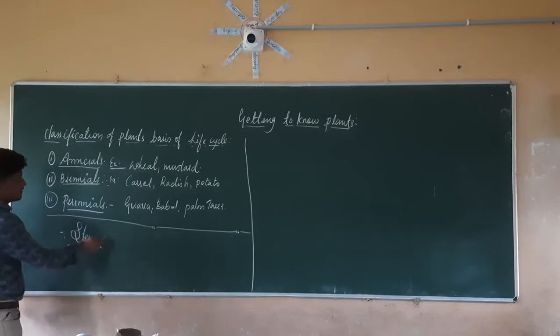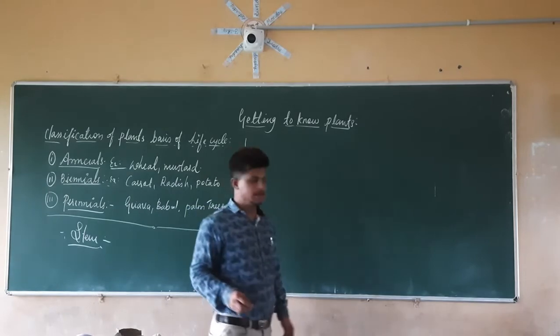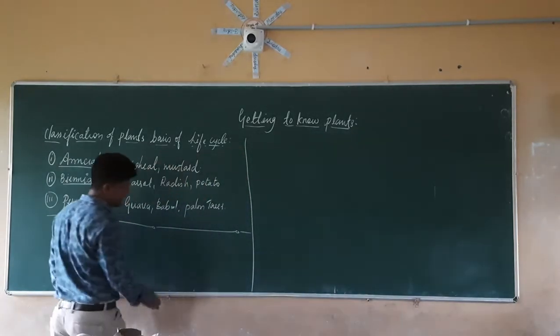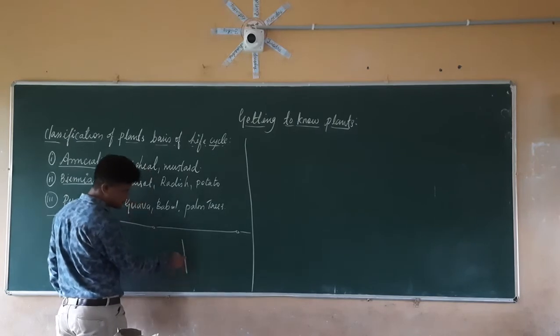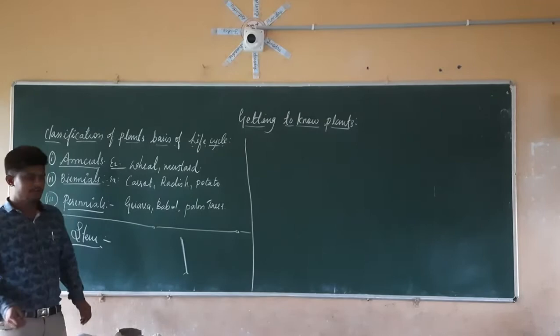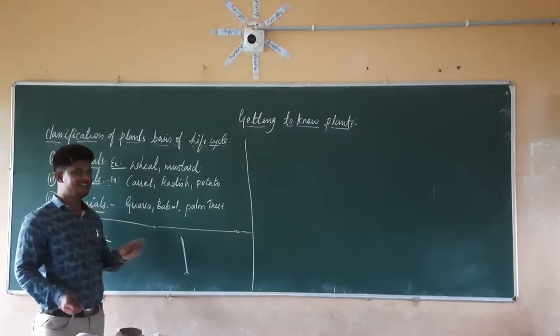So what is the stem here? Stem is nothing but, if you take each and every plant, those plants are having a central axis. Whether it is a shrub, a herb, or a tree, all those plants have a central axis.